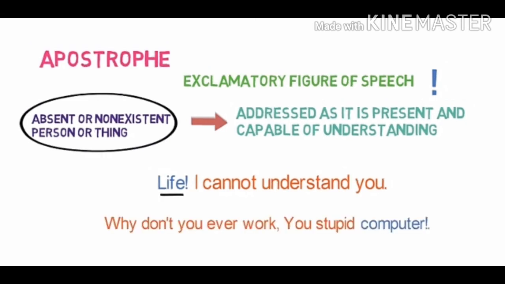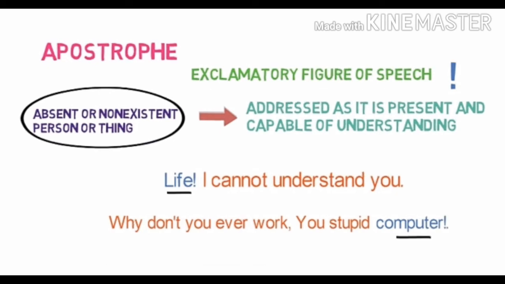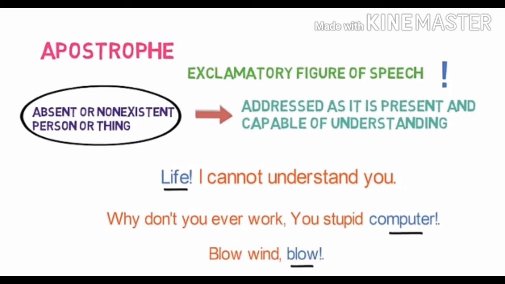Why don't you ever work, you stupid computer! Here we are talking with the computer as if it is present or it is understanding us. Actually it is not. And notice the exclamation mark after computer. Look into one more example. Blow, wind, blow! Here we are talking with the wind as if it is a living object and it is capable of understanding us, and you have to notice the exclamation mark after blow. So these are the examples of apostrophe.